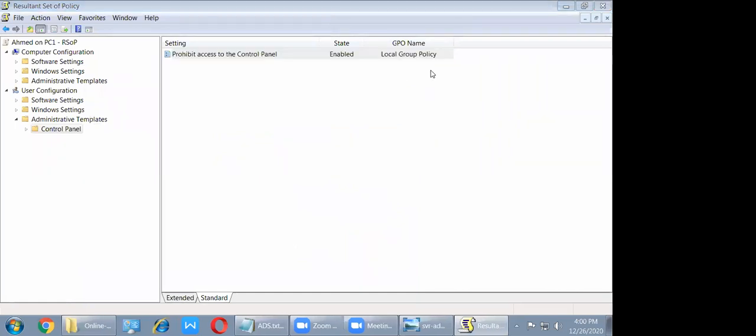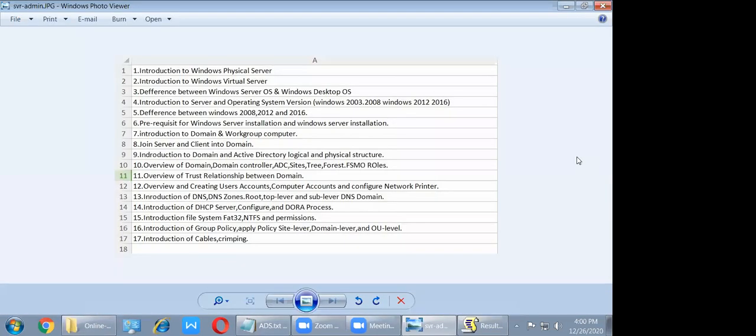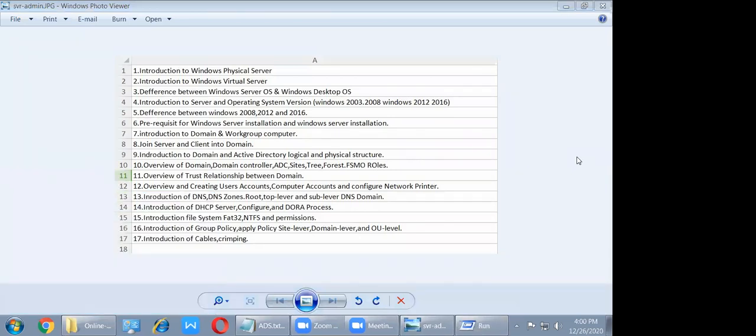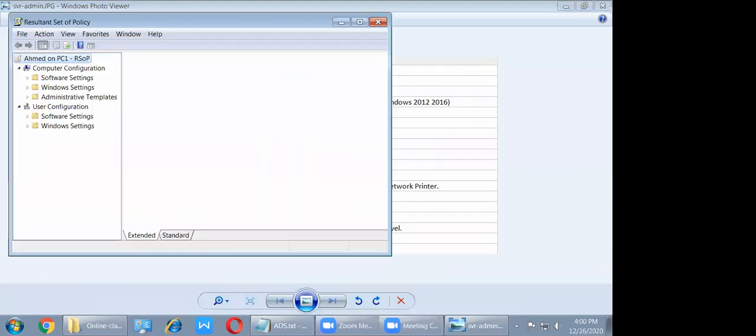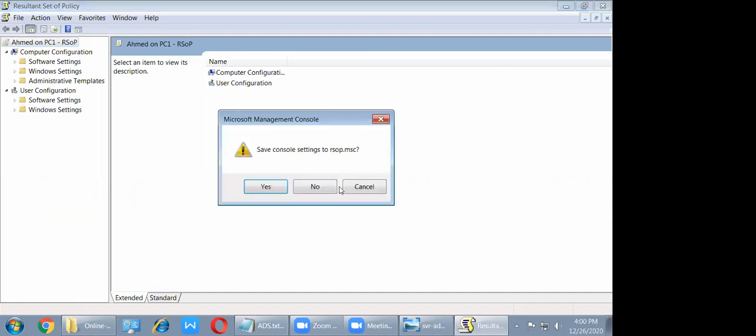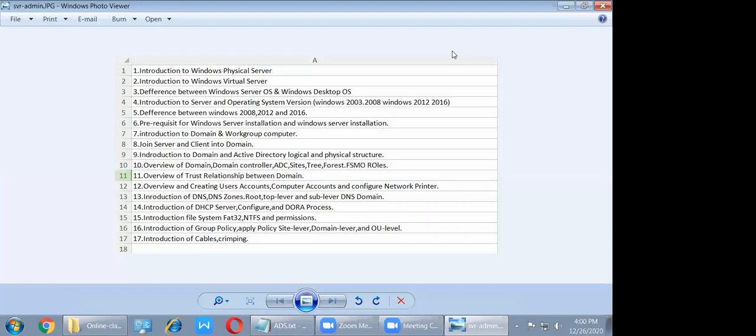Now once more run this command, RSOP. See here, administrative template is also not available. Why? Because there is no policy applied, right? Understand? So that is the reason it's not showing. Okay, clear? Clear, sir. Yes, sir.